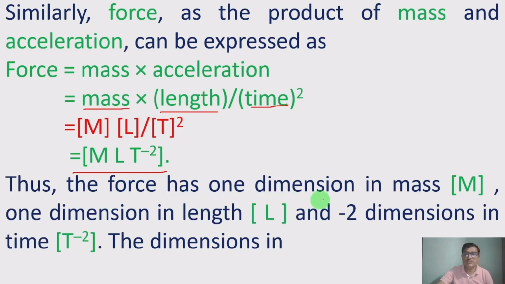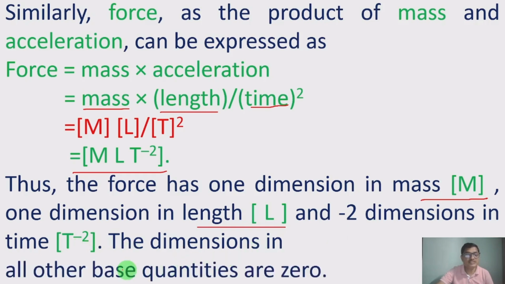Thus, the force has one dimension in mass, one dimension in length, and minus two dimensions in time, that is T⁻². The dimensions in other base quantities are 0. We have not taken other base quantities. Here only the three we have considered. The other four base quantities have dimensions 0, and we are not going to consider them.